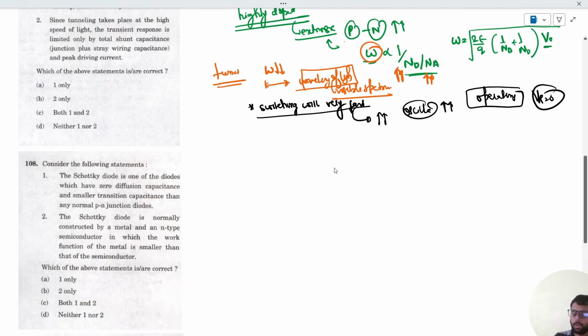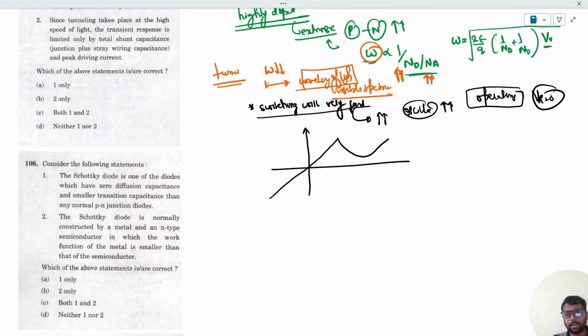So if you see the characteristics, this is the characteristic of the tunnel diode, where this is called the peak current IP, this is called the VP, this is the valley voltage VV, and this is the valley current.